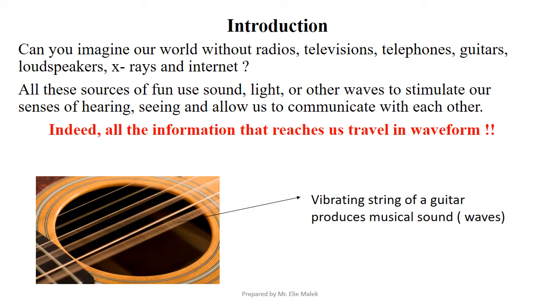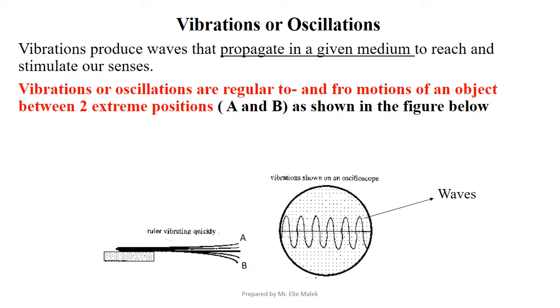Suppose you pluck a string of a guitar. The string vibrates and produces musical sounds in the form of waves. Vibrations are also called oscillations. Vibrations produce waves that propagate in a given medium to reach and stimulate our senses.